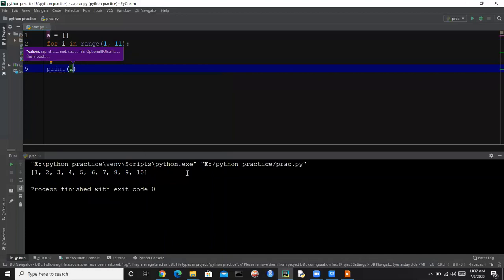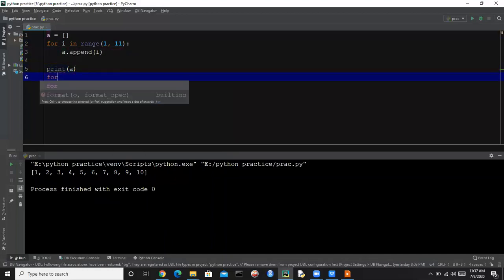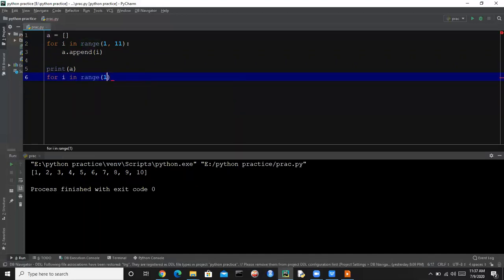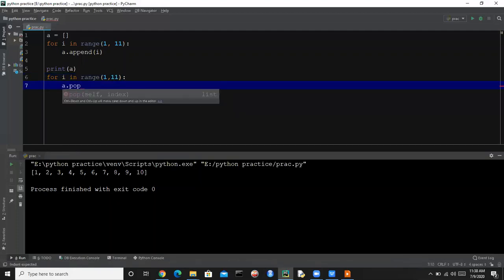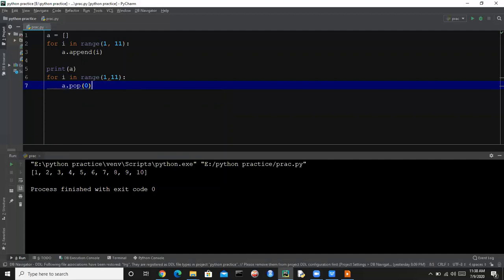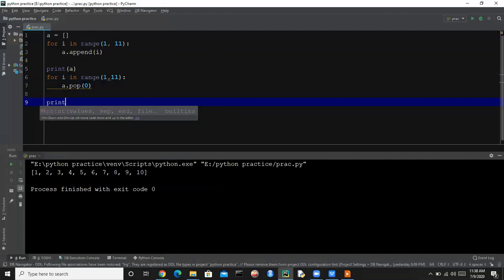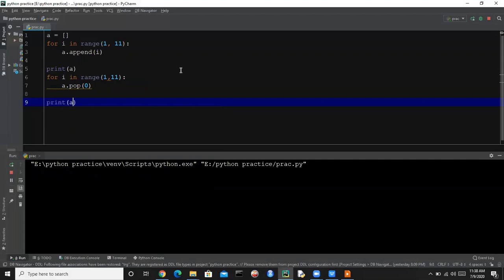Here we are having a queue of 10 items. If we remove items from this queue, for i in range from 1 to 11, and then a dot pop 0, let's do this and then print a. So now we are having the empty list.